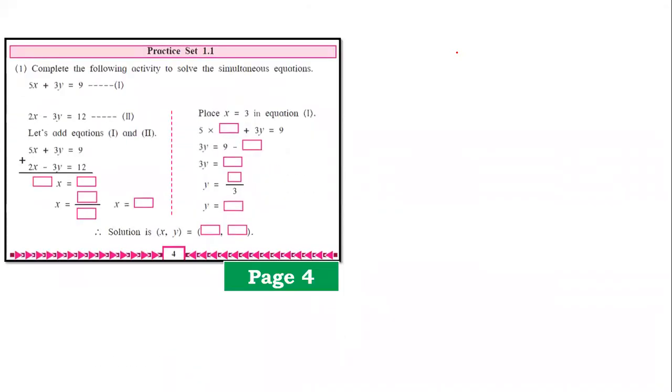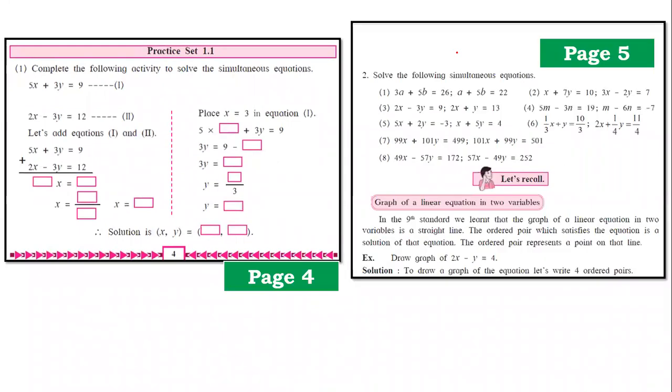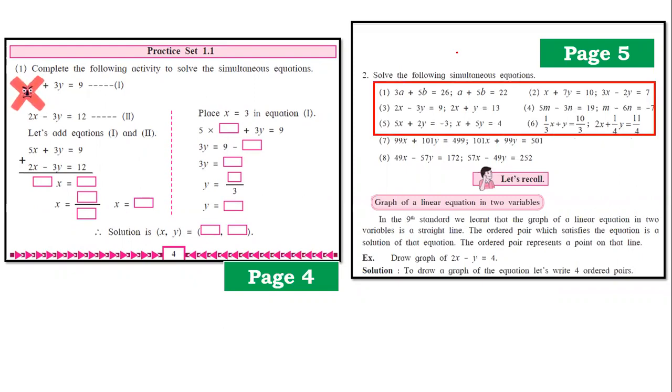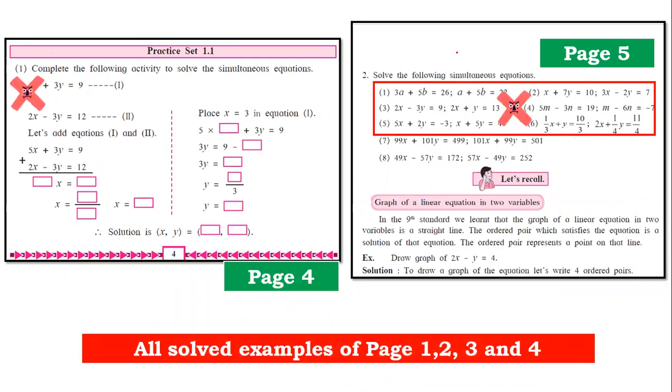So first, chapter 1. From 1.1, page 4 and 5, complete sum number 1 is eliminated for this year. And question number 2, questions 1 to 6 are not there. And all solved examples of pages 1, 2, 3 and 4 are removed and will not be a part of this board exam. Now, if you carefully see, the sums in exercise 1.1 are removed because this is something that you already studied in 9th.